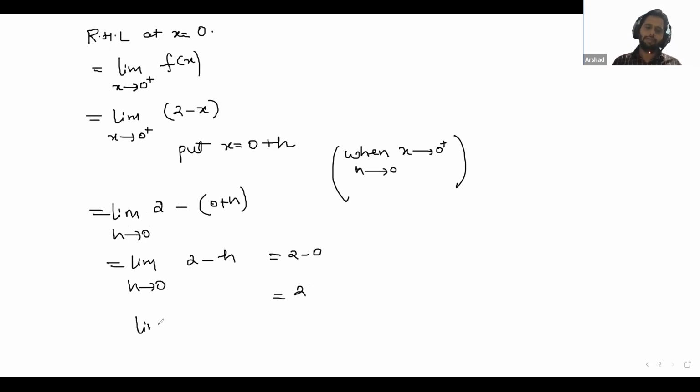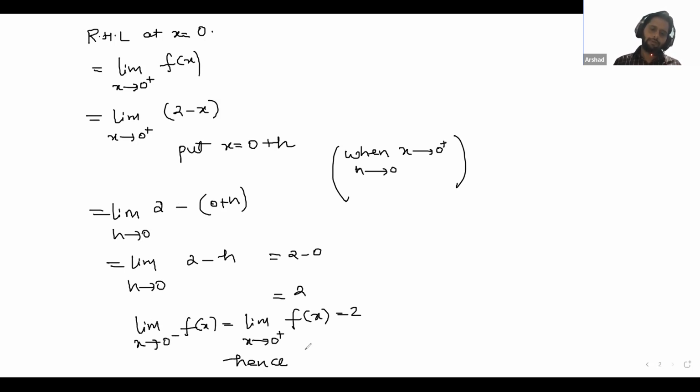So here we can see that limit x tends to 0 minus f(x) is equal to limit x tends to 0 plus f(x) is equal to 2. Hence, limit x tends to 0 f(x) is equal to 2. If you are getting LHL equal to RHL, then the limit exists, and the value of the limit is the LHL or RHL value. In case LHL and RHL are not equal, then we will say that the limit does not exist.